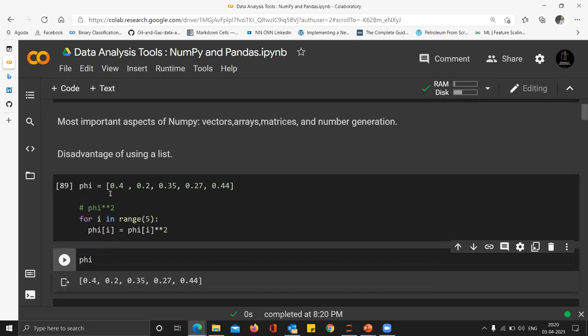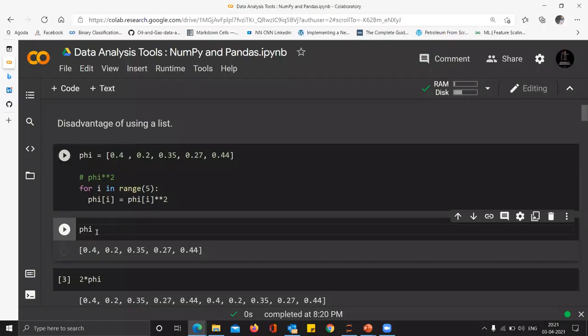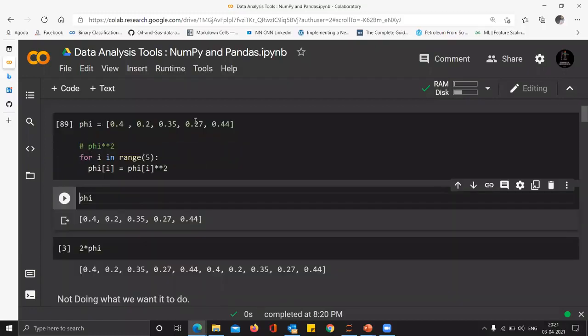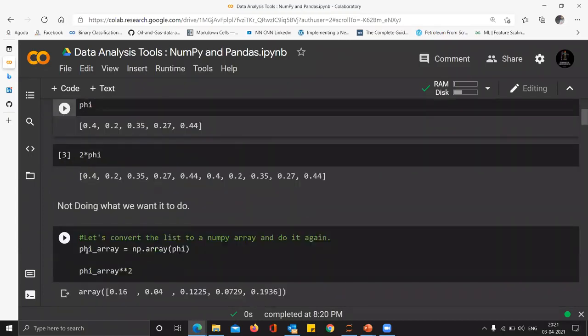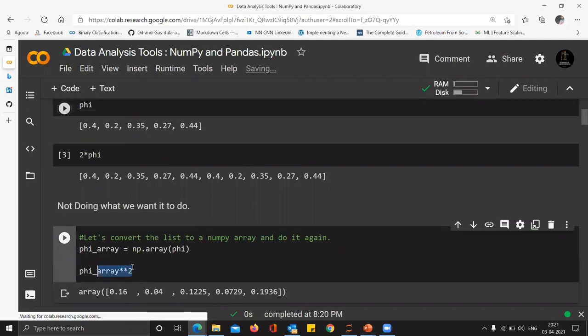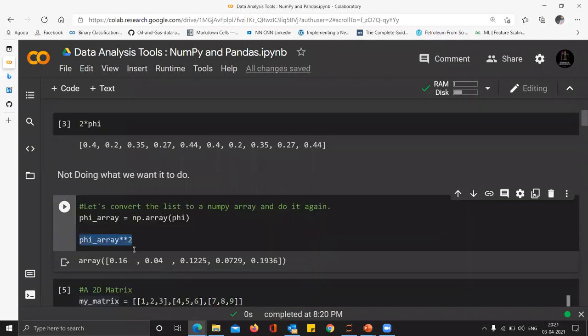But cutting it short, today's agenda is looking at NumPy. If you typecast this list into a NumPy array, you don't have to do this anymore. That's exactly what I have done. Phi array is np.array of phi, and you just square it, phi array squared, and you can see in one line I have done everything.